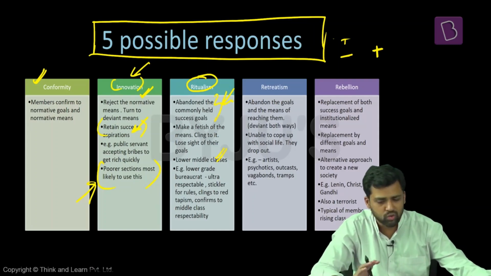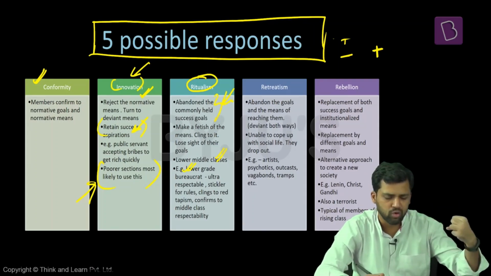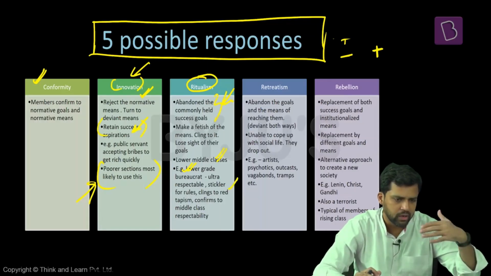So they will abandon the commonly accepted success goals. They lose sight of those, and they just continue with the means. An example can be a lower grade bureaucrat. He strictly follows all the rules and regulations, and again, things like red tapism. Since he's following all rules and regulations, files will not pass from one place to another.